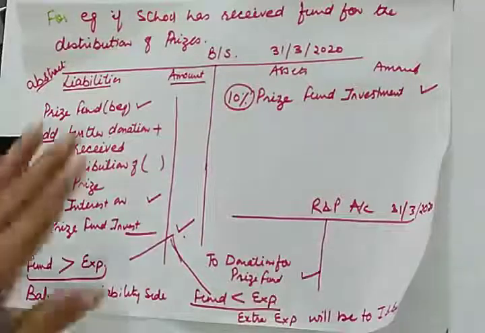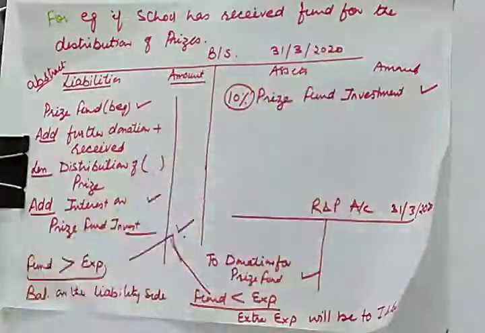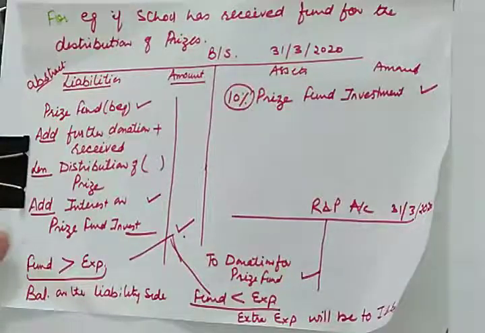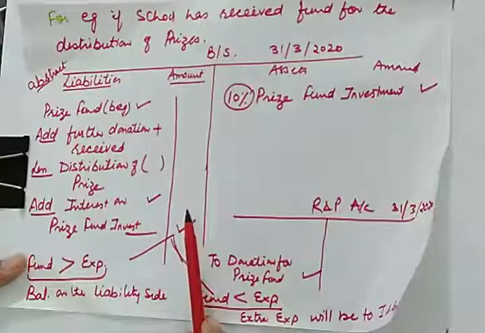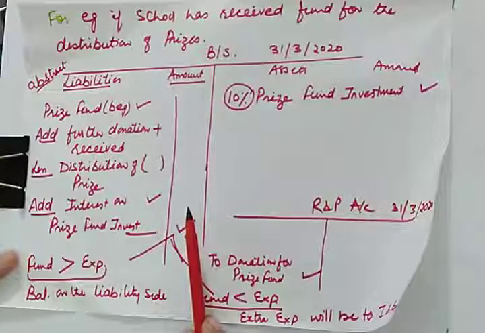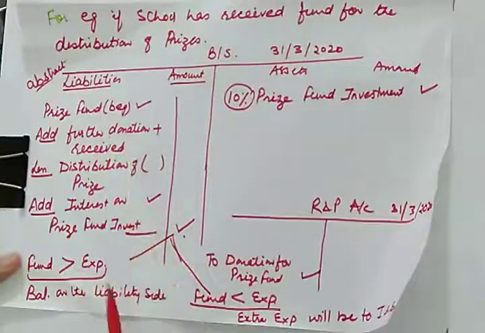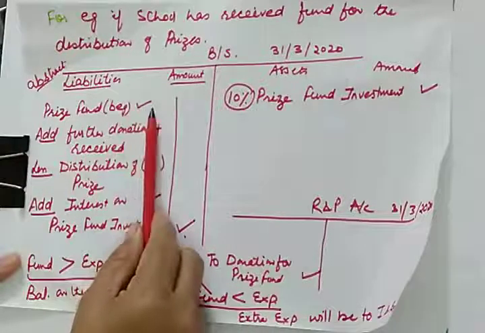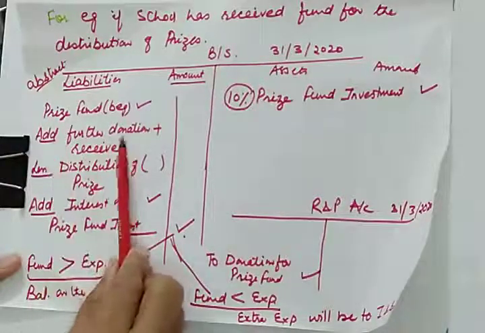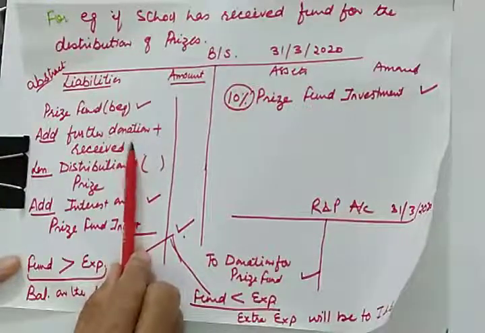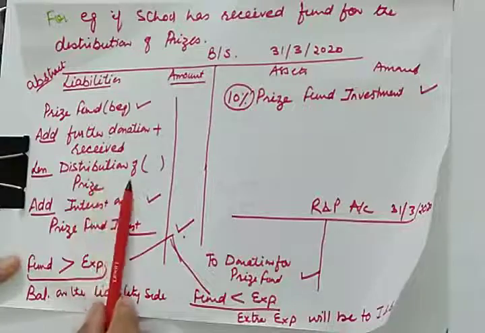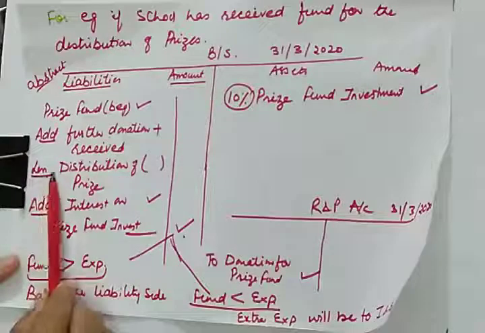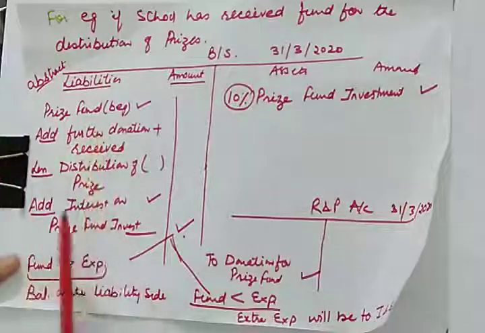In this we have done that if a school has received a fund for distribution of prizes, then how it is to be shown in the balance sheet. These are the extracts of the balance sheet. While showing the extracts, we show only the content which is being taught. So prize fund, initial balance, we will add further donation received, and how do you come to know that you received further donation? Through the receipt and payment account. Then we will be deducting distribution of prizes, because this is the expense relating to prizes.